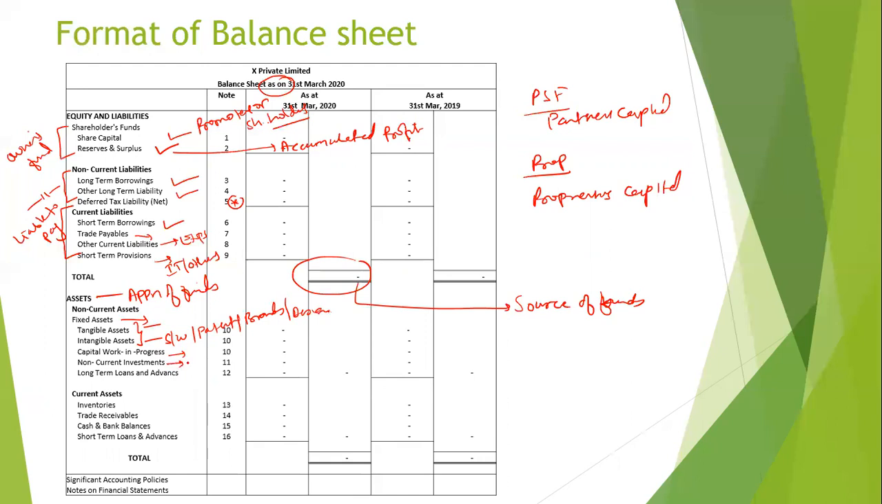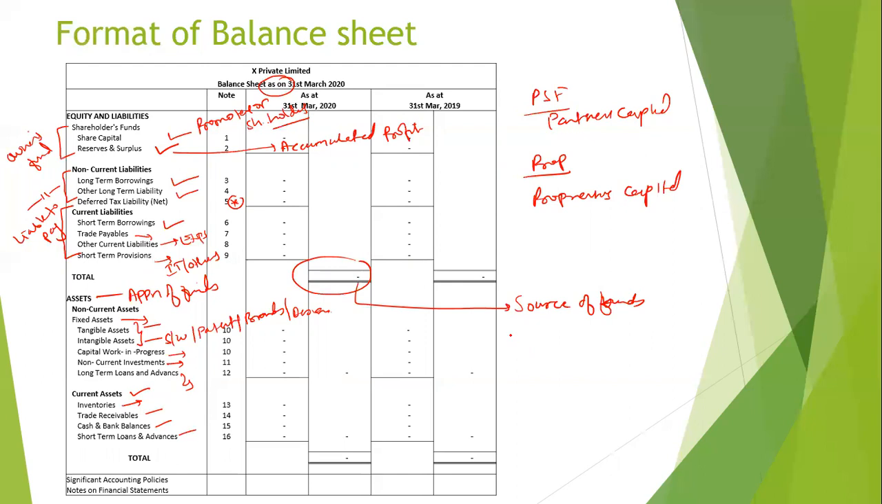Then non-current investment. Maybe you have invested in certain stocks or mutual funds or certain companies. Then long-term loans and advances. If you have given some loans and advances to any of the companies, that is covered here. Then we have current assets, which include inventory, stock as of 31st March, then trade receivables, cash and bank balances, and short-term advances.